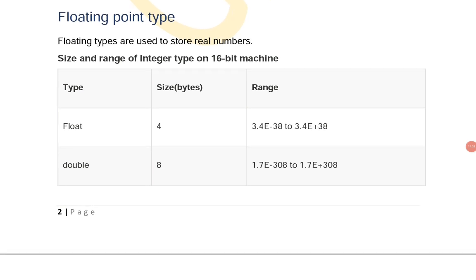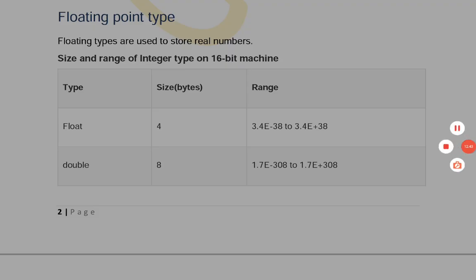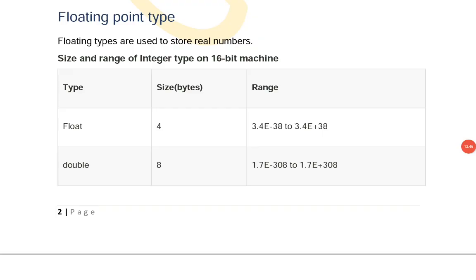So this explains about floating or real type, the decimal number systems. Floating type means floating point number. What is a floating point or a real number? A number with some decimal point is called a floating point number or a real number. So floating types are used to store real numbers. Size and range on a 16-bit machine: float generally occupies 4 bytes, range is 3.4 e minus 38, and double occupies 8 bytes.